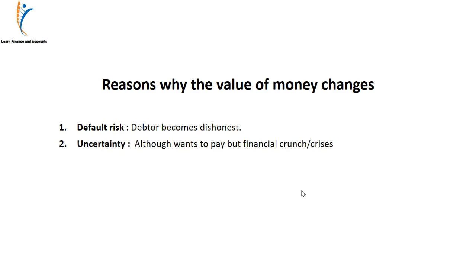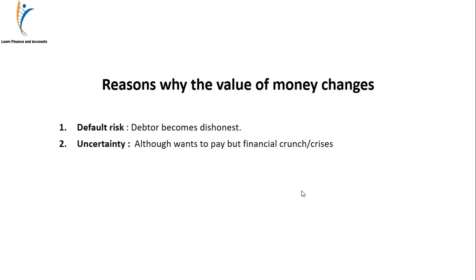Second is uncertainty. Now, in this case, the person is not dishonest. Although he wants to pay, there is a financial crunch, there's a crisis. He could have lost a job, or there can be some medical emergency in his household, because of which he is not able to return the money.